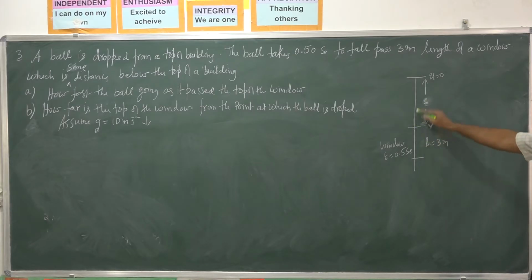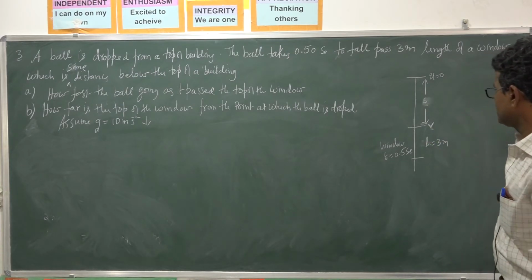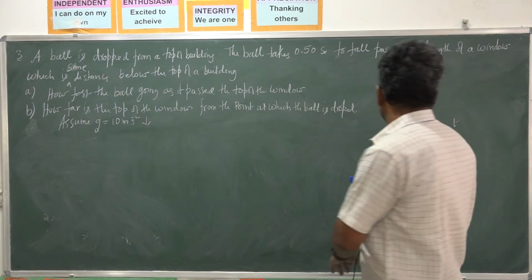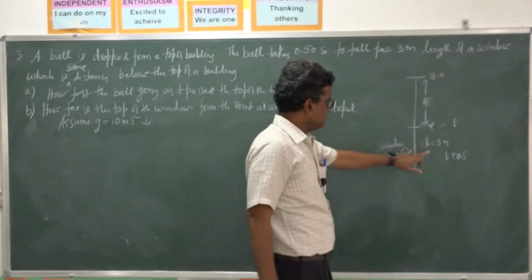The window is at a height S from where the ball is dropped, and it crosses the window with speed V. For this distance it will take t seconds, and for the full distance it will take t plus 0.5 seconds. That is the interval.